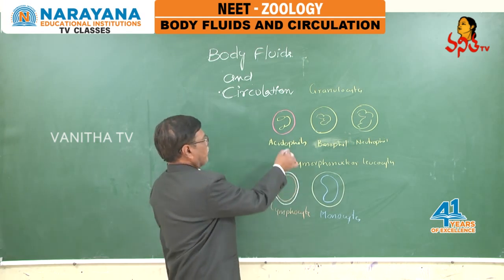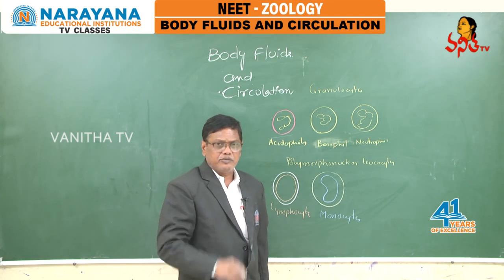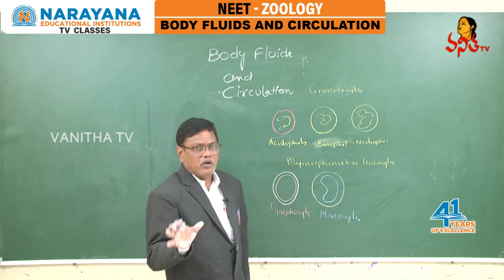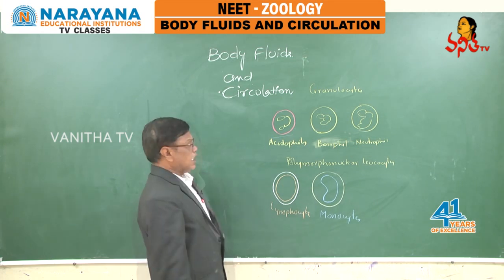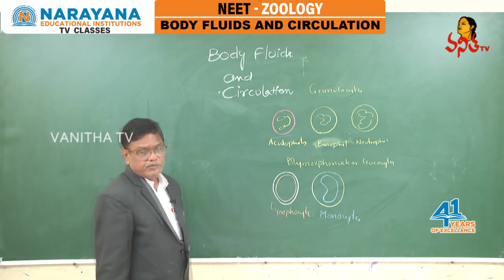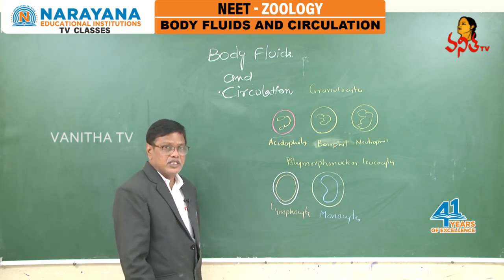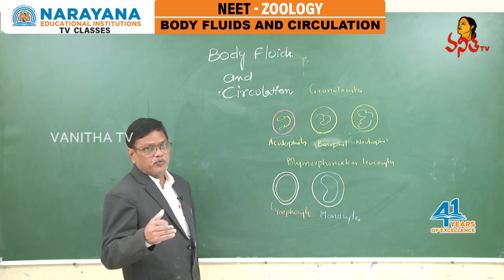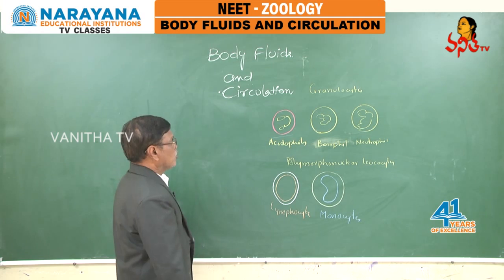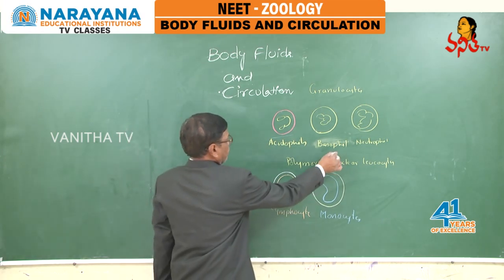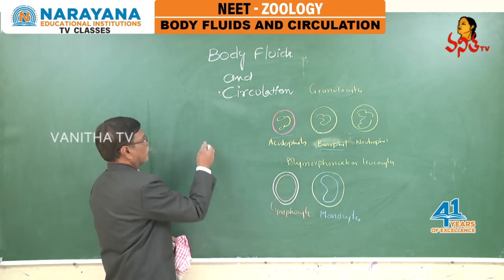Then coming to acidophils, they take color with acidic dyes like eosin. That's why they are also called eosinophils. They are related with allergy. Their number increases at the time of allergy or infections. Increase of acidophils is called eosinophilia.